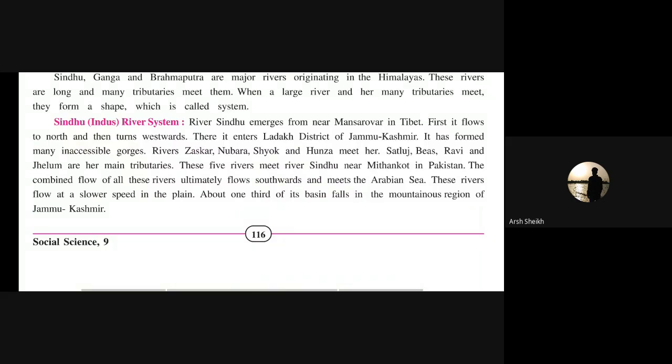Sindhu river starts from Mansarovar in Tibet. It flows to the north and turns to the west side. Then it goes to the Ladakh district in Jammu Kashmir.